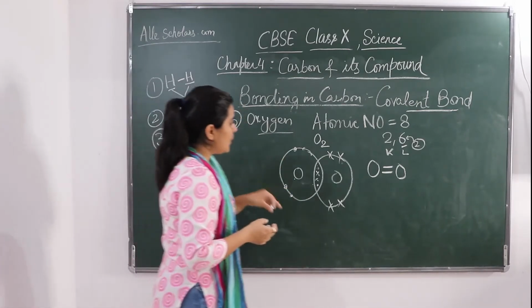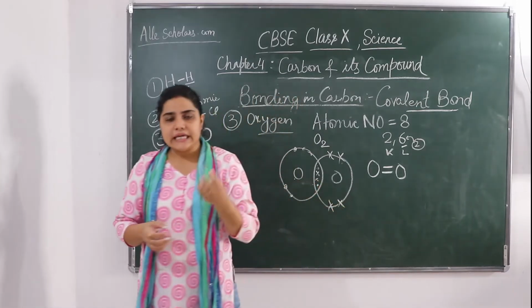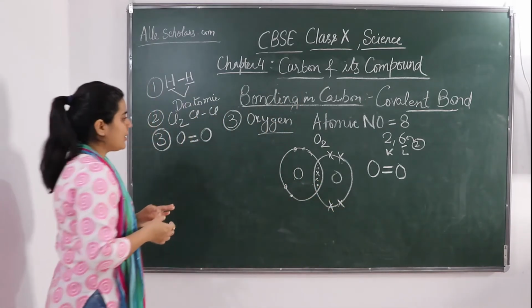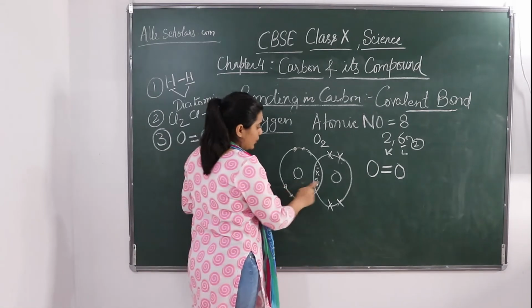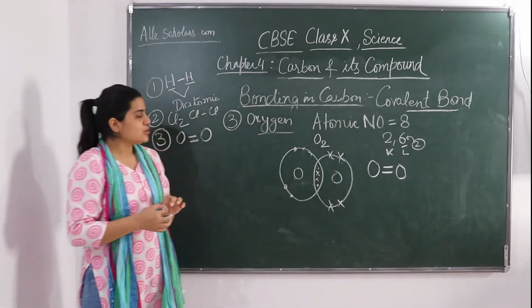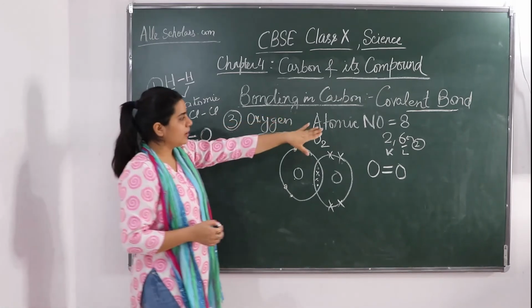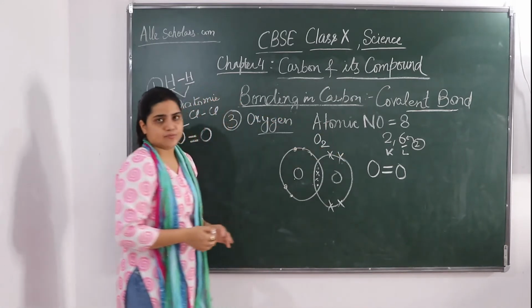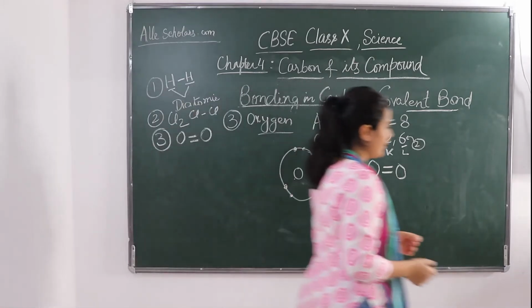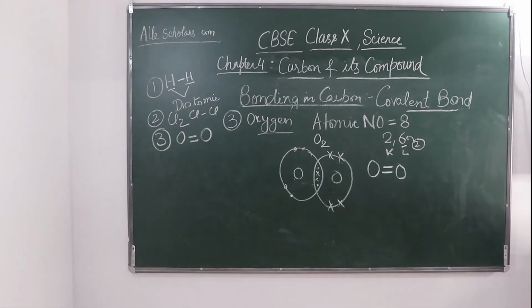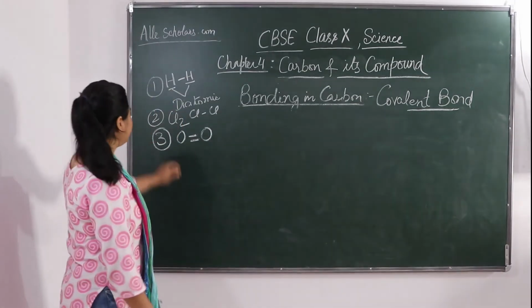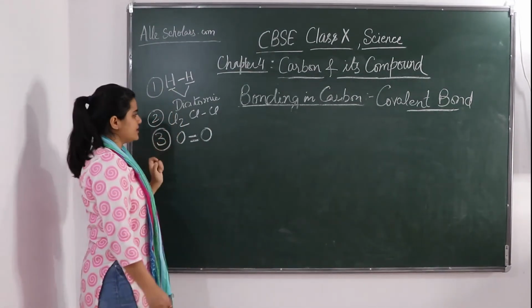So the shared electrons. This type of bonding is called a double bond between these two atoms. Okay. So we have seen hydrogen, chlorine and oxygen.